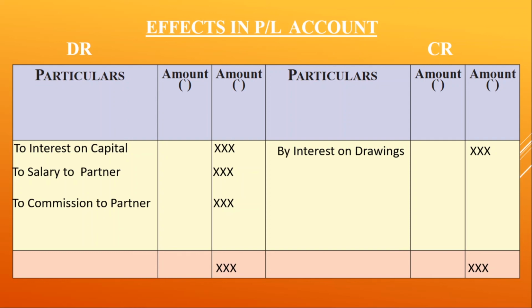As you can now see, interest on drawings was debited to the partner's current account. Here it has been credited. Interest on capital, salary to partner, commission to partner. All these figures were credited to the partner's current account. So here they have been debited. These are in short the effects of journal entries which have been represented in an account form. Once you break down your journal entries, you will be able to understand how they are represented in an account format.